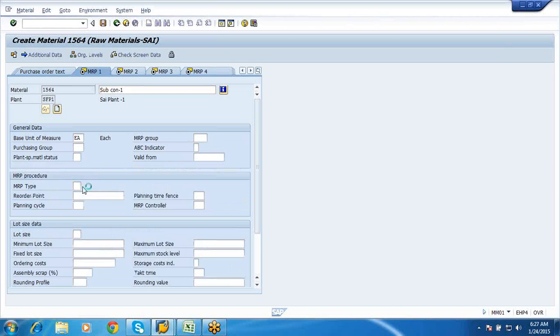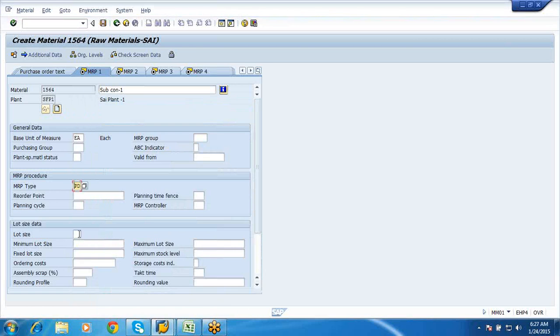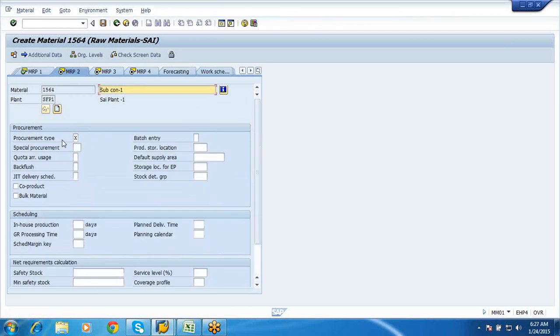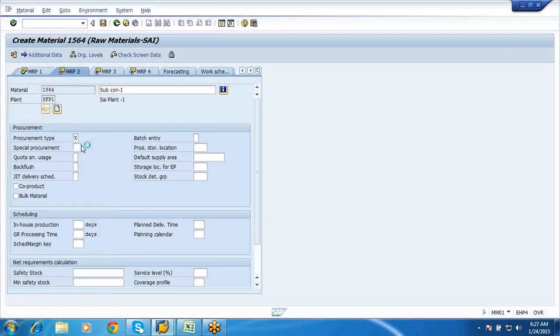That is the MRP type. If you want to order it manually, you can specify it as VB. Then you can say EX and enter the MRP controller. For procurement, I will say both, or I can say this as external, but I would be keeping this as both.